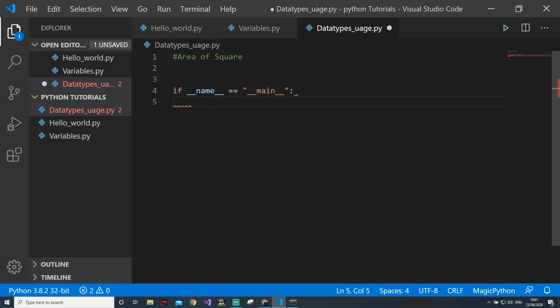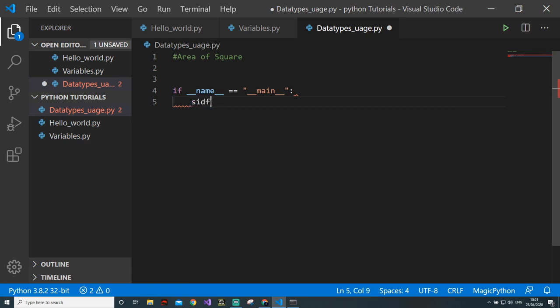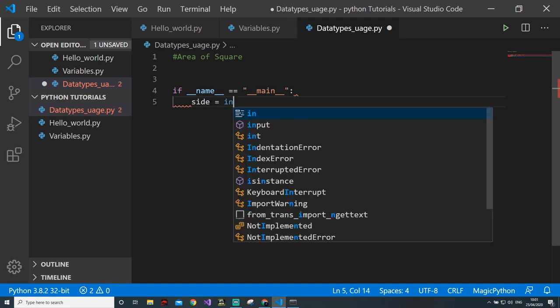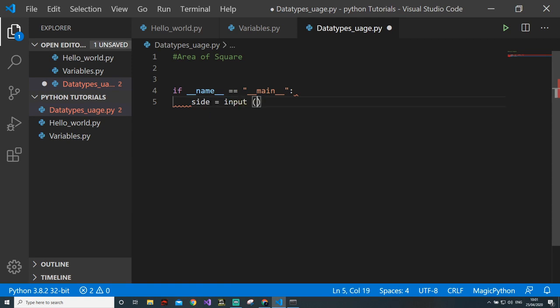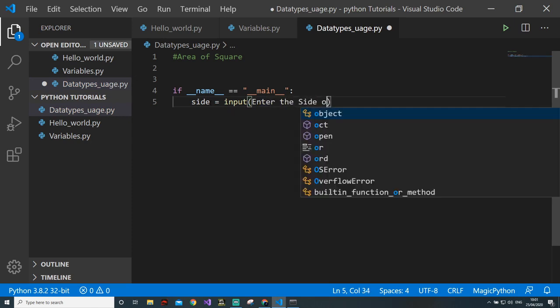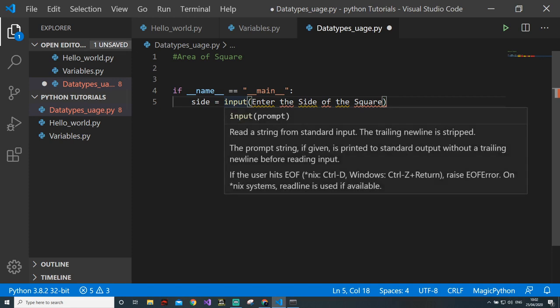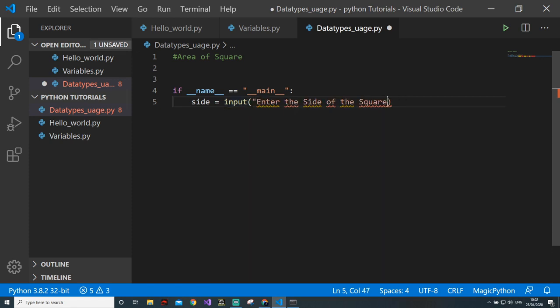Now what we need to do is take the side from the user, so side equal to input, enter the size of the square. Now there are two things in this. The most important thing you need to learn is that input will always return a string.